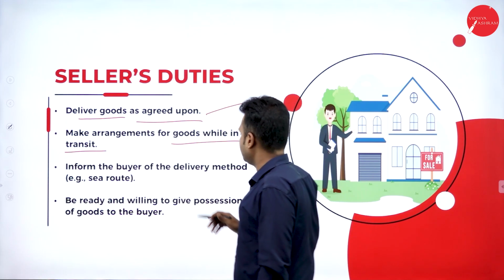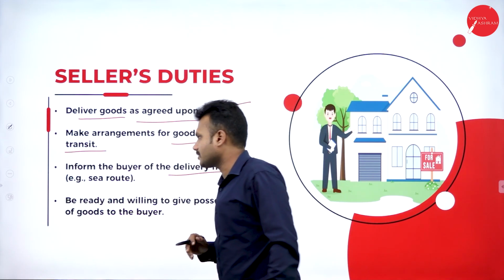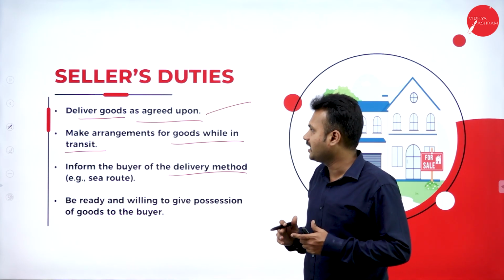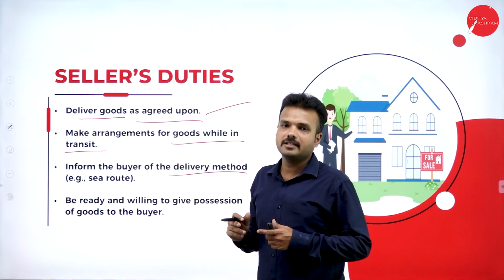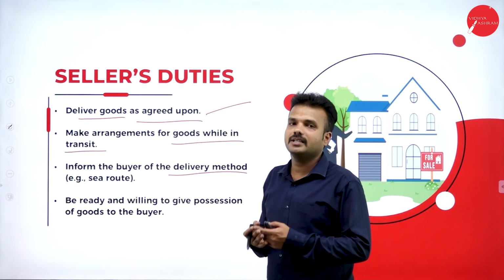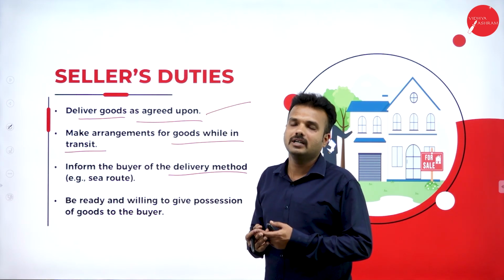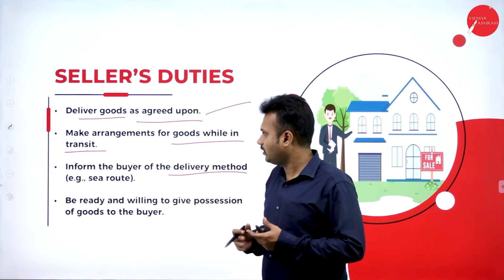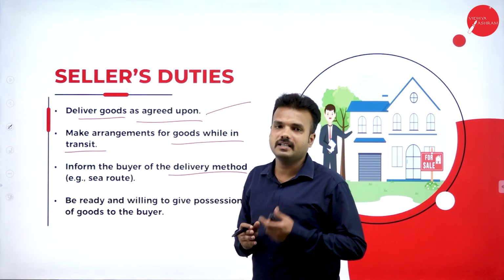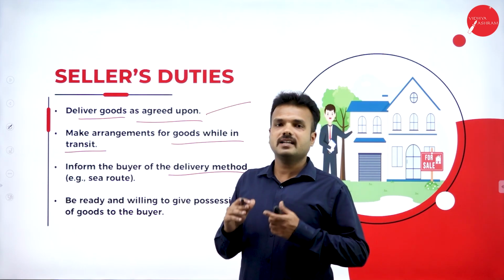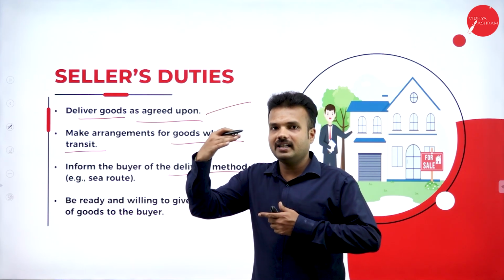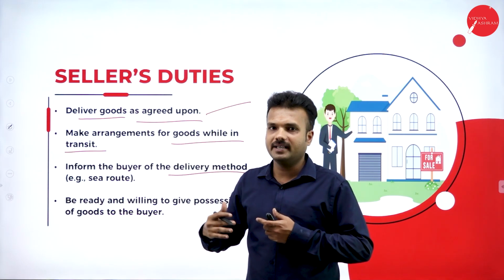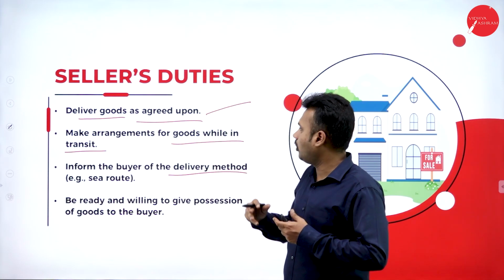Inform the buyer about the delivery method. So how it is going to be delivered, when it is going to be delivered. The best example is online shopping. Once you place the order in Amazon India Private Limited, it is going to show you the status. It is going to be delivered within 4 days, within 24 hours. Okay, the goods have been delivered. So it is going to give the complete information regarding the goods. The seller is the one who has to deliver the goods to the buyer. It is his duty to deliver the goods to the buyer at the place where the order was placed.